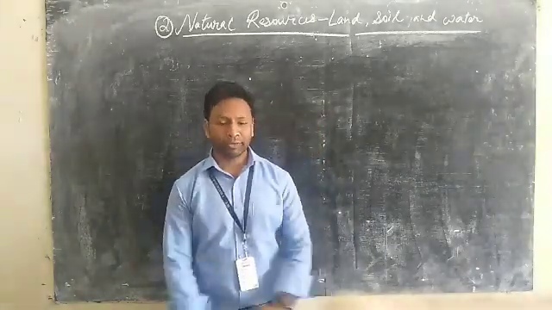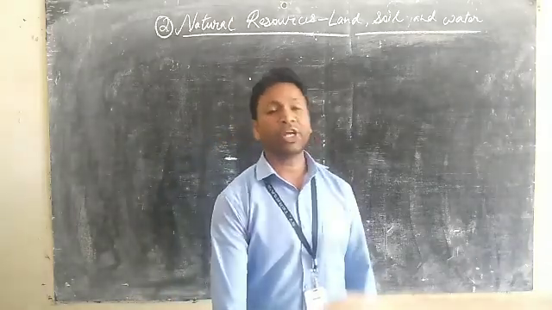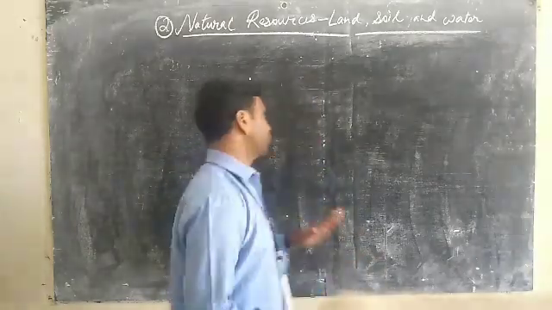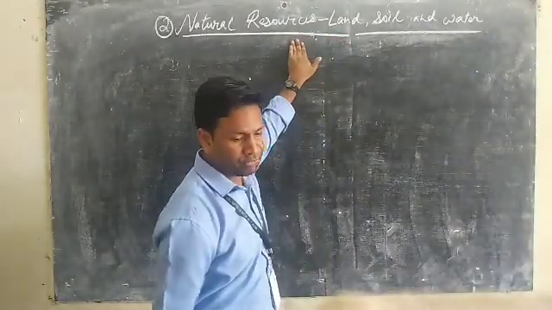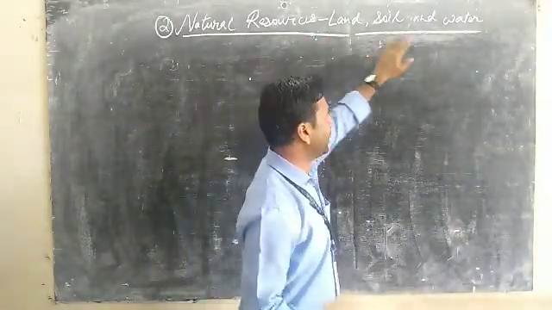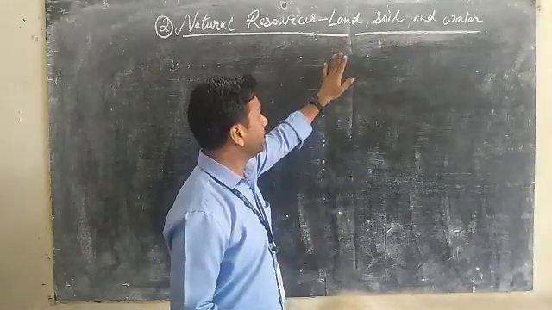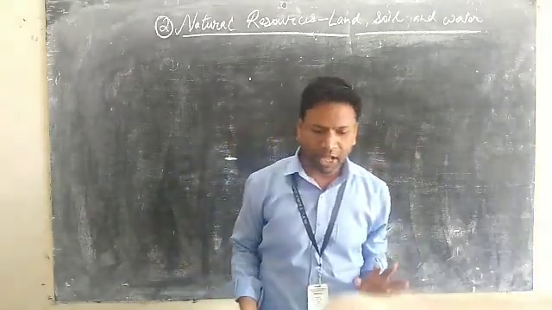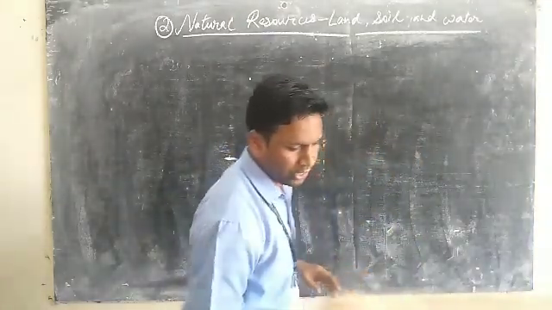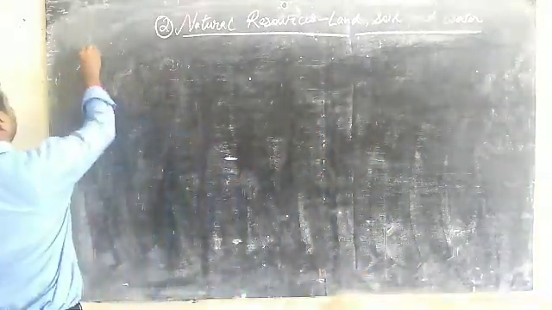Okay, today I am going to begin chapter 2, that is natural resources. On these natural resources, you will have land, soil, and water. These three parts of this chapter are given very much importance. So first of all, the land.